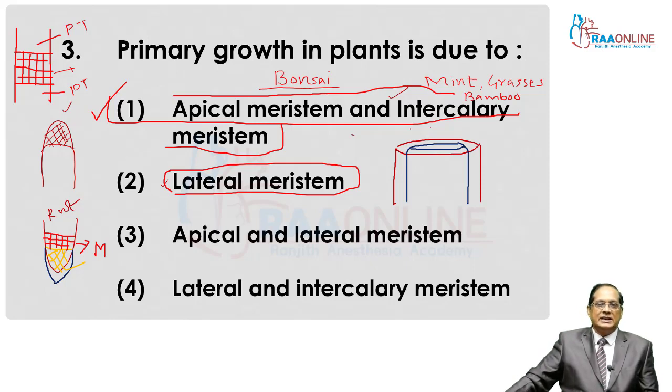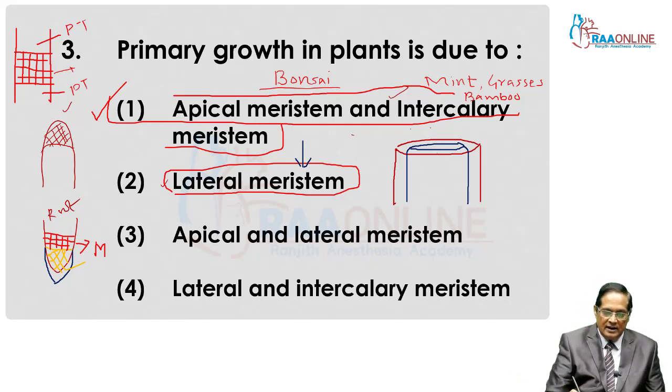Hence, the plant increases its girth. Lateral meristem is responsible for increase in diameter, increase in girth only. That's why this meristem is concerned with secondary growth in plants.